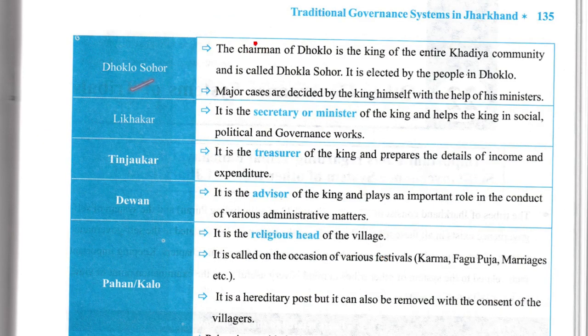Now, Dhoklo Sohor, he is the chairman of the Dhoklo. The chairman of Dhoklo is the king of the entire Khadiya community and is called Dhoklo Sohor. He is elected by the people in Dhoklo. Major cases are decided by the king himself with the help of his ministers.